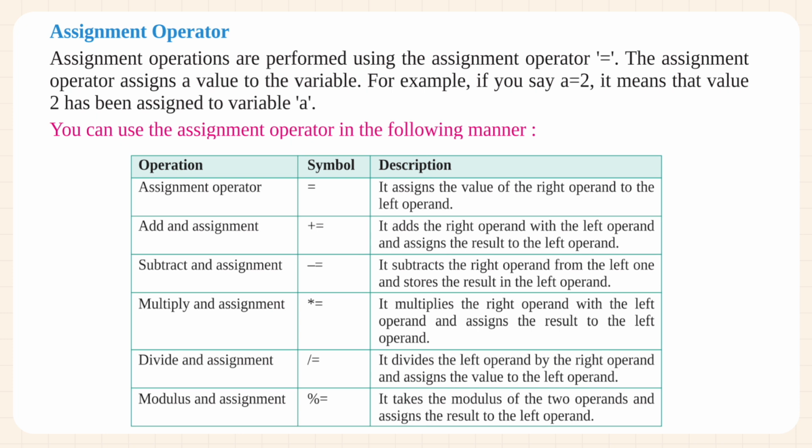It multiplies the right operand with the left operand and assigns the result to the left operand. Divide and assignment, slash is equal to. It divides the left operand by the right operand and assigns the value to the left operand. Modulus and assignment, percent is equal to. It takes the modulus of the two operands and assigns the result to the left operand.